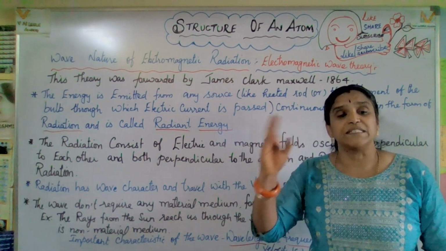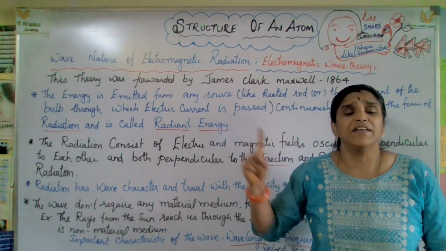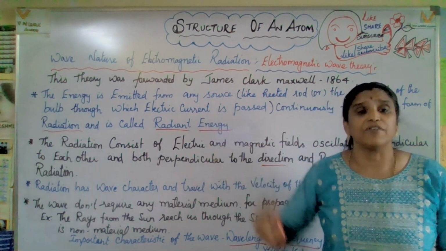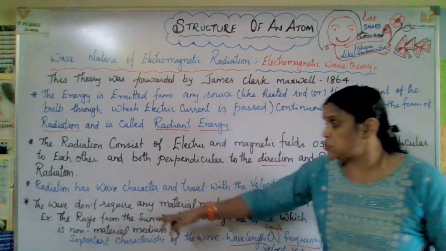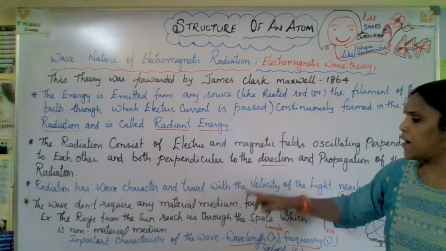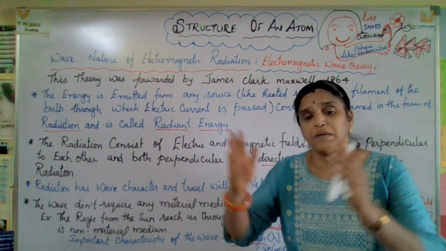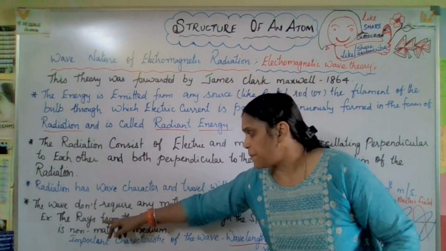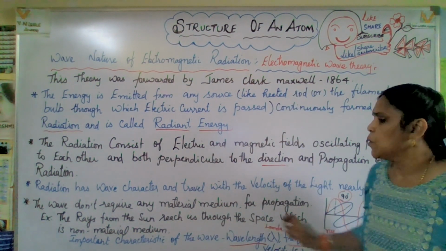For example, sunlight: when the sun rises, within about 8 seconds it reaches the earth. So it does not require any material medium for propagation. Propagation means spreading. For example, the rays from the sun reach us through space.